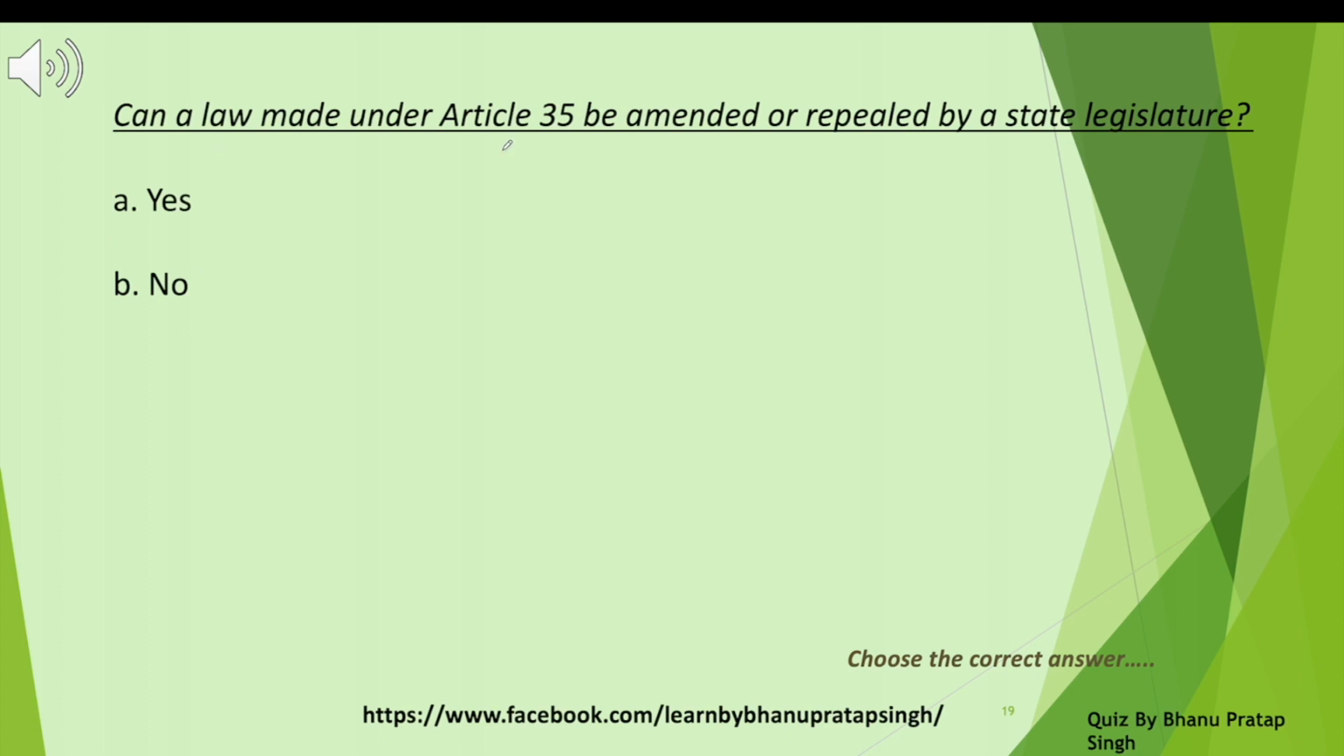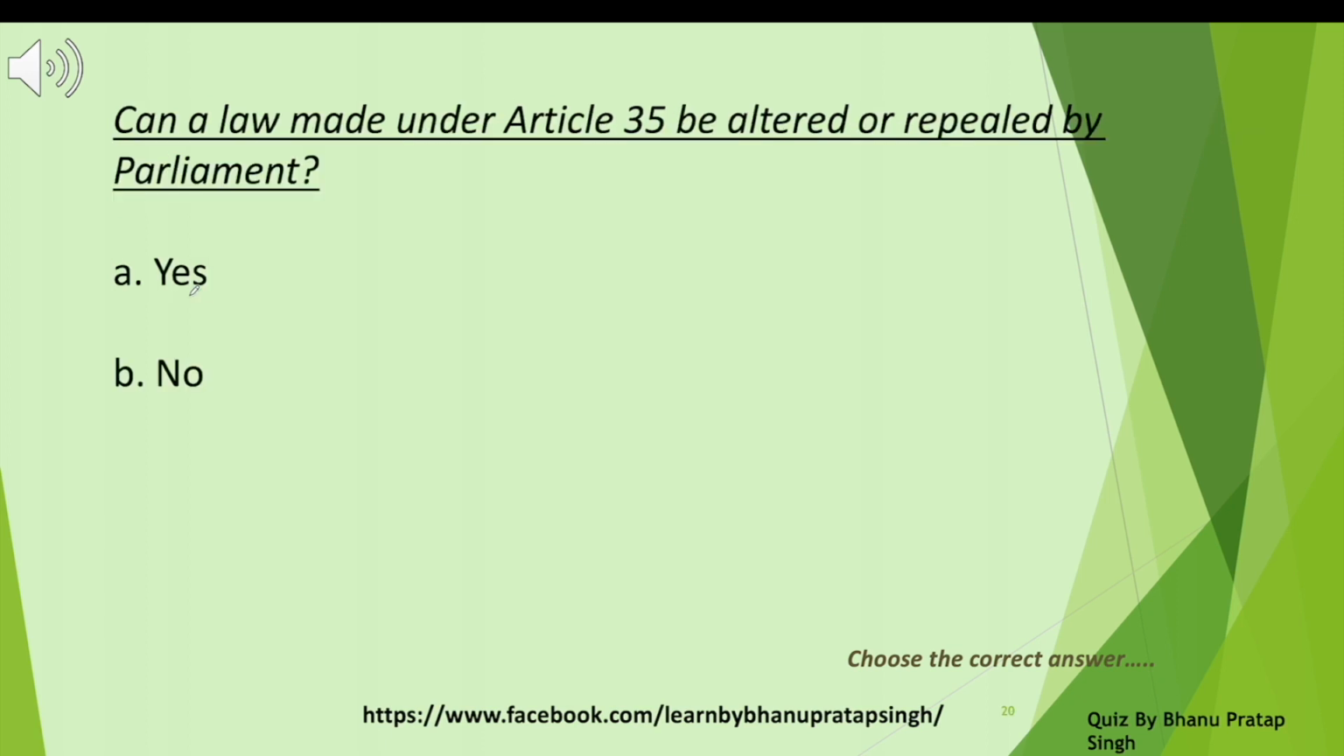Can a law made under Article 35 be amended or repealed by the state legislatures? Option A, yes. Option B, no. Let's see the answer. No, it cannot be repealed or amended. Can a law made under Article 35 be altered or repealed by the parliament? Option A, yes. Option B, no. Here it is not a state legislature, it is a parliament. So what is the answer? Yes.